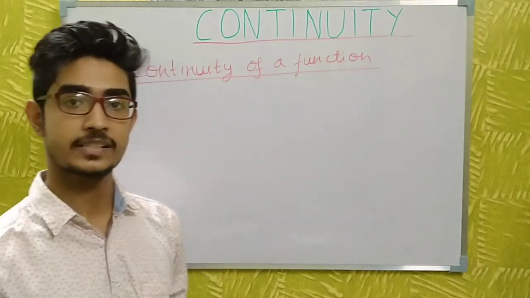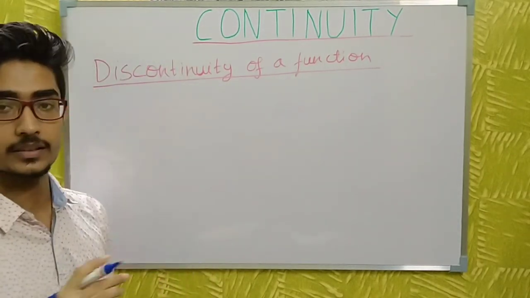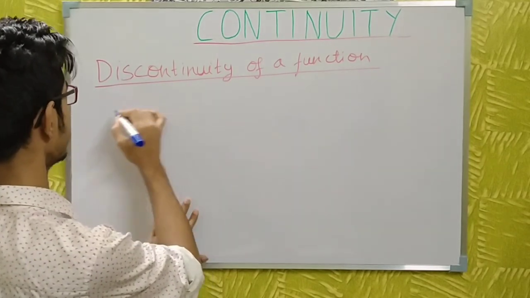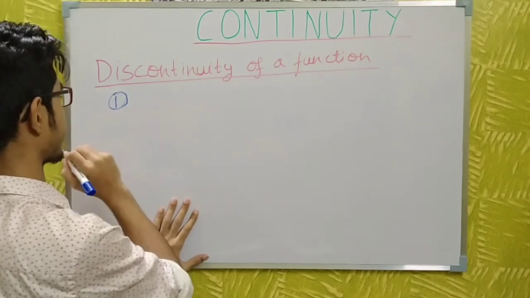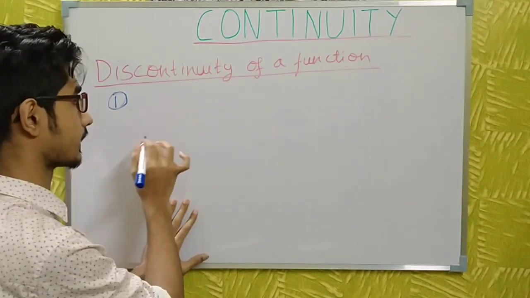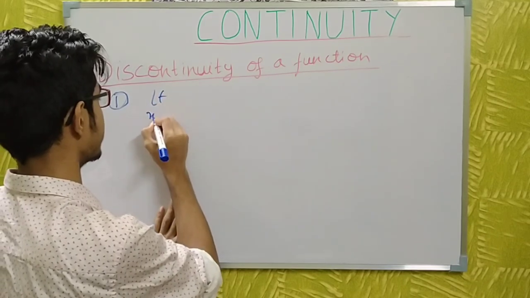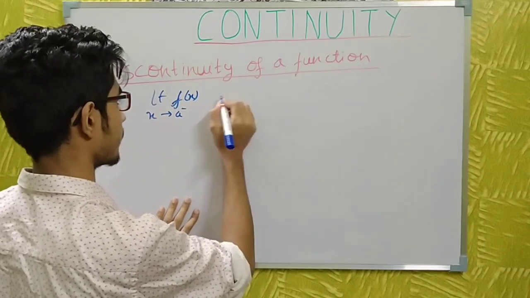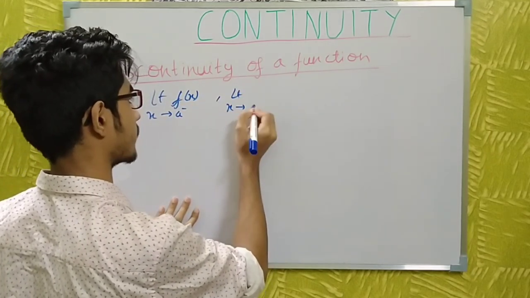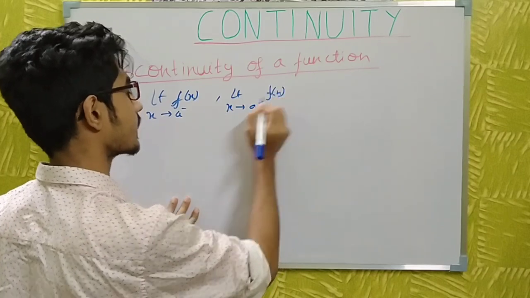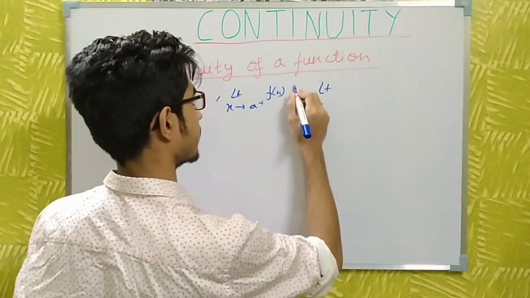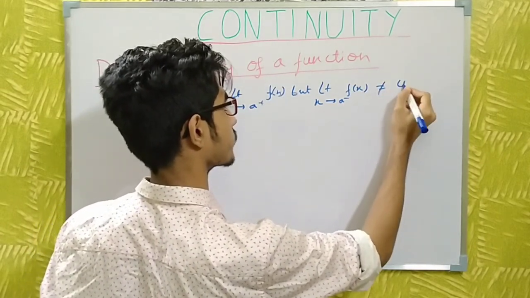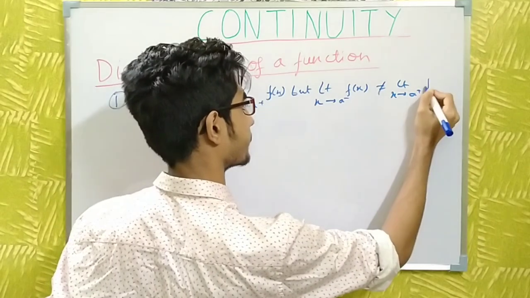Now let us talk about the discontinuity of a function. When a function is not continuous, it is called discontinuous. There are many cases in which a function can be called discontinuous. First, if both limits exist, that is, the left hand limit as x tends to a minus of f(x) exists and the limit as x tends to a plus of f(x) also exists, but the left hand limit is not equal to the right hand limit, then the function is called discontinuous.